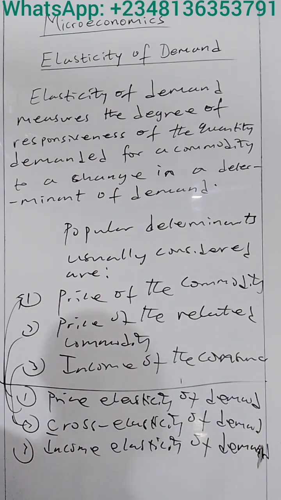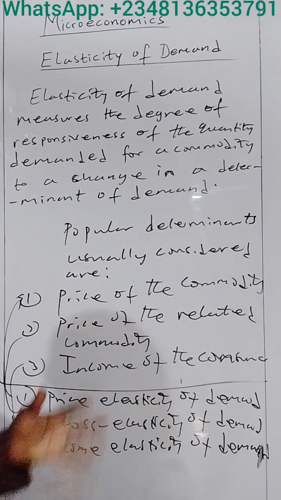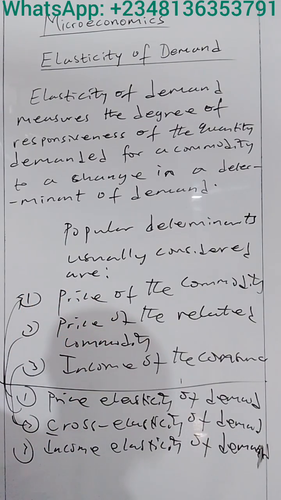So, in summary, elasticity of demand measures the degree of responsiveness of the quantity demanded for a commodity to a change in a determinant of demand. There are three popular determinants usually considered. The first is the price of the commodity, where we measure price elasticity of demand.